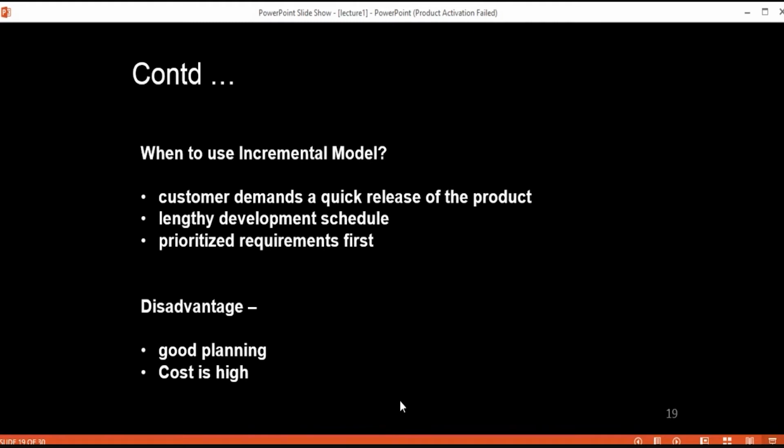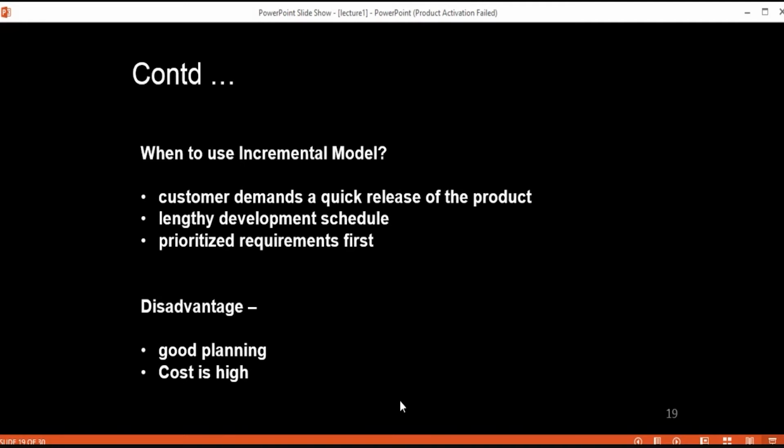So when can we use this incremental model, or what are the scenarios that are good to use this incremental model? The first one is when the customer demands a quick release of the product. It may be possible that the customer doesn't want the whole software in one go, but we can deliver the product in the form of partial functionalities. So in that scenario, this model is good to use.